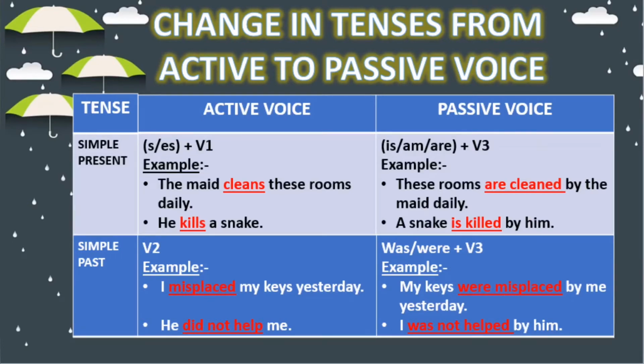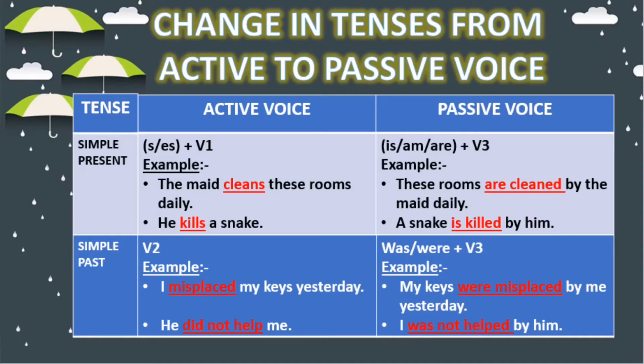I misplaced my keys yesterday. So in this sentence, I is the subject, misplaced is the verb, my keys is the object. So in passive voice, this sentence will be my keys were misplaced by me yesterday.